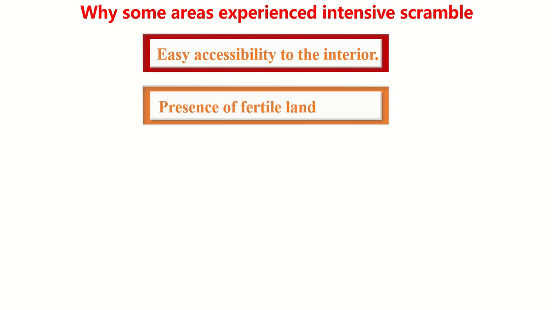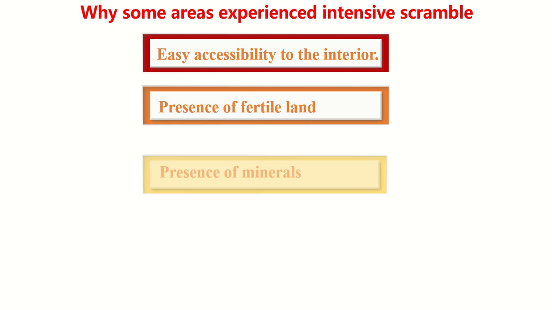Presence of fertile land. Why were those areas with fertile land scrambled intensively? Only because of the problem caused by the industrial revolution, looking for raw material. Then it was necessary to have fertile land for agriculture in order to plant cash crops and to have the production of raw material.